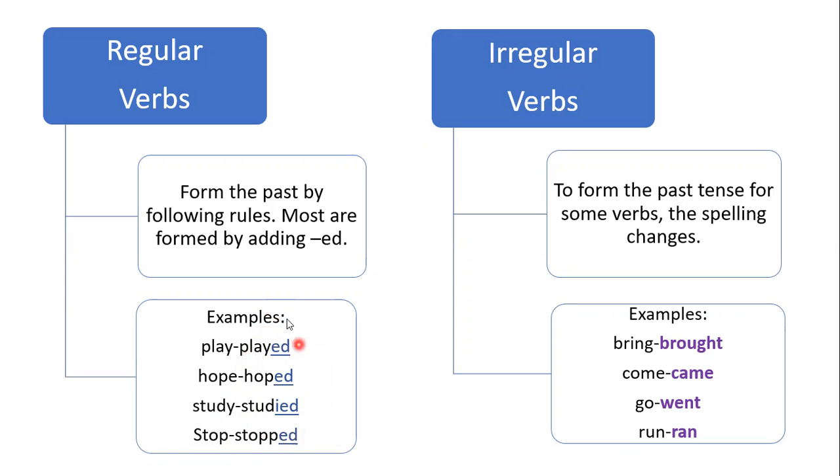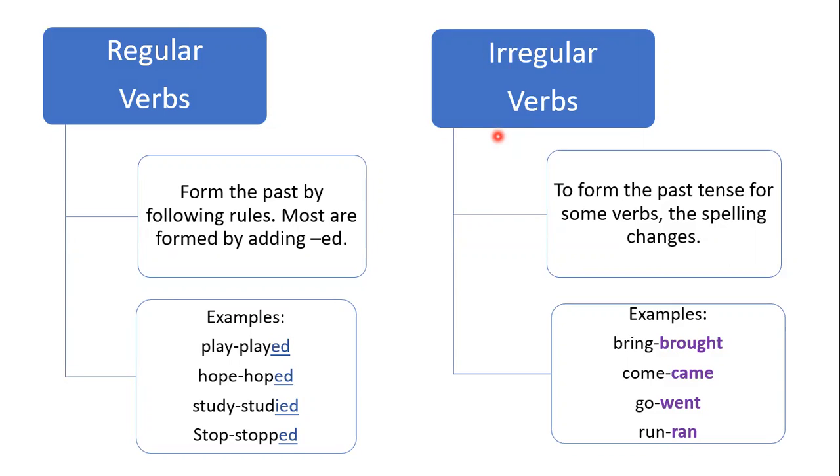If you still have questions about that, you can watch the class discussion on past tenses and look back at the table with the rules in it. Today we are going to specifically work with irregular verbs. Irregular verbs are those where, to form the past tense, the spelling changes.